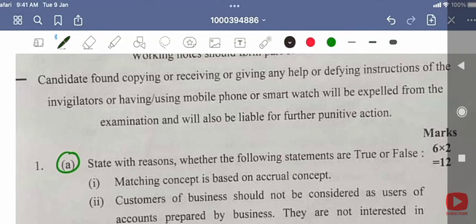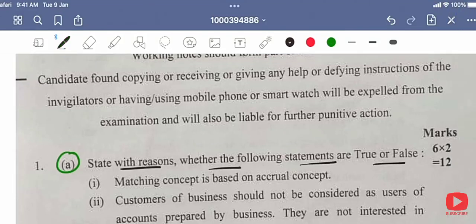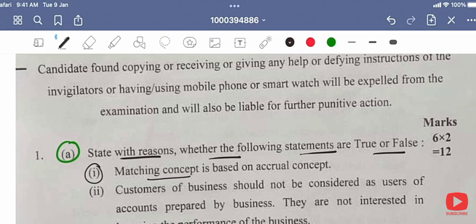First one, state with reasons whether the following statements are true or false. First one, matching concept is based on accrual concept. Okay, matching concept is based on accrual concept. This is true, guys.